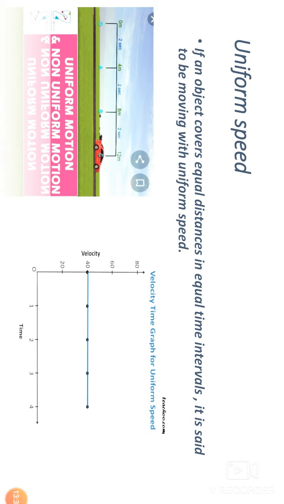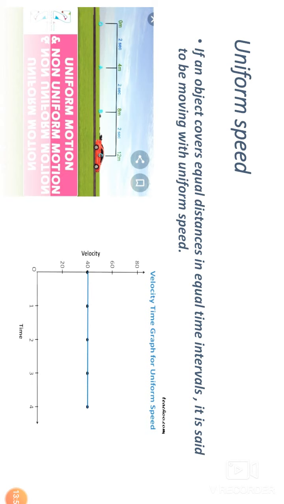So next our topic is uniform speed. It's a type of speed, we can also say, but it is uniform speed. So if an object covers equal distances in equal time intervals, it is said to be moving with uniform speed. So what is uniform speed? If it covers equal distances in equal time intervals, it is said to be moving with uniform speed.